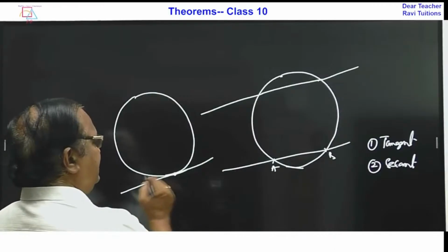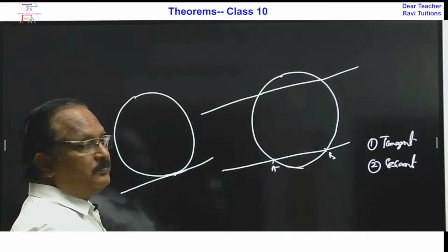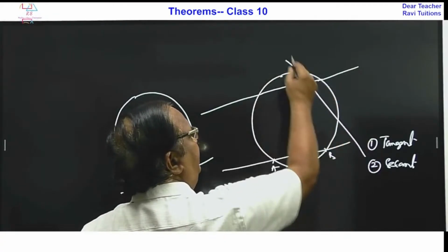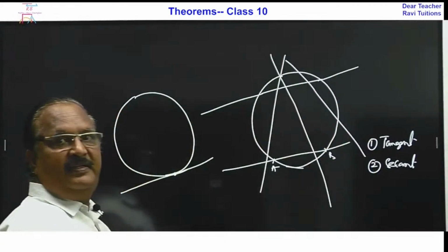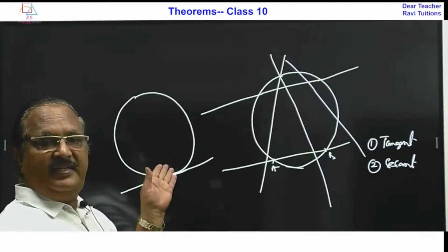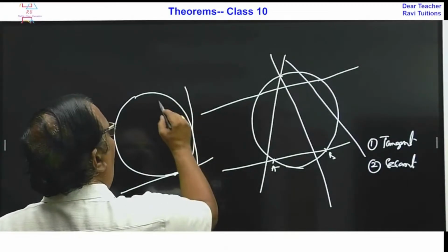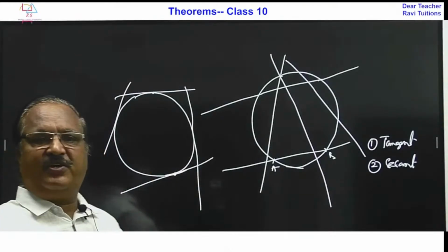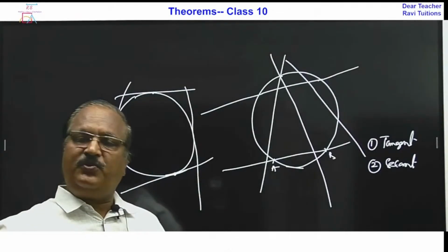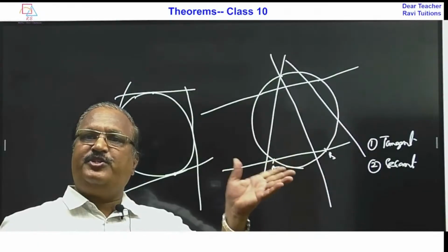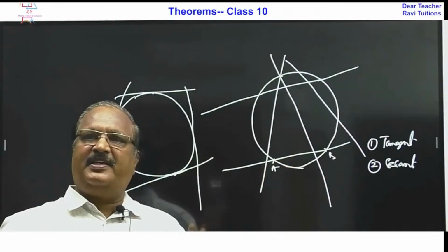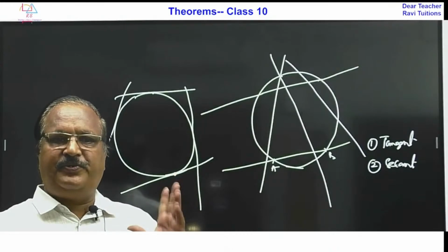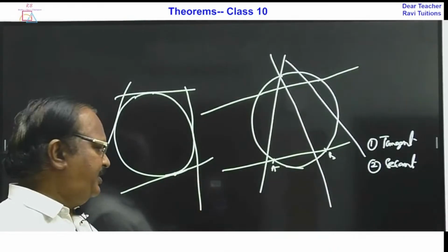So now this is a tangent. How many secants we can draw? So many secants we can draw. All these are secants only. And here how many tangents we can draw? So many tangents. How many points are there in the circle, those many tangents we can draw. So question comes like this: number of tangents that can be drawn to a circle is infinite. MCQ question. There is every chance to get this question in the examination, right?